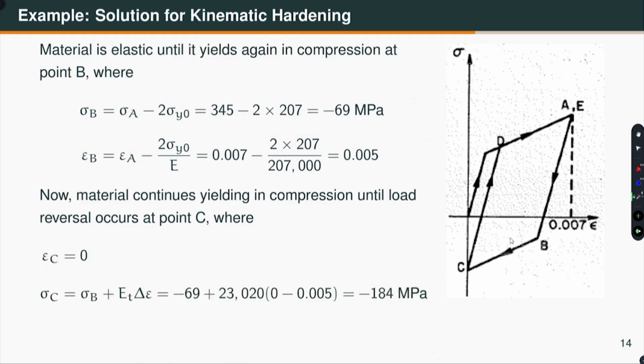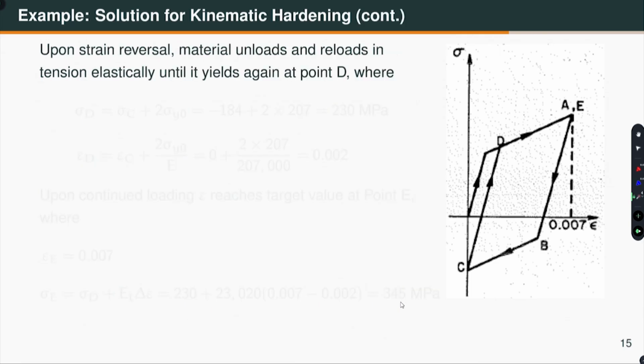So, at point C the strain is 0 and I know the tangent modulus, which does not change, it happens to be constant in this case. So, minus 69 plus the tangent modulus times the incremental strain gives me minus 184 MPa. And then from point C we go again to 0.007. Upon strain reversal, the material will unload in compression and reload in tension elastically until it yields at point D. What is point D? Well, point D must be lying on this line, isn't it, according to the kinematic hardening rule.